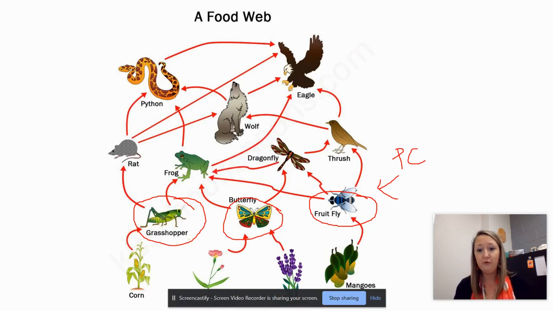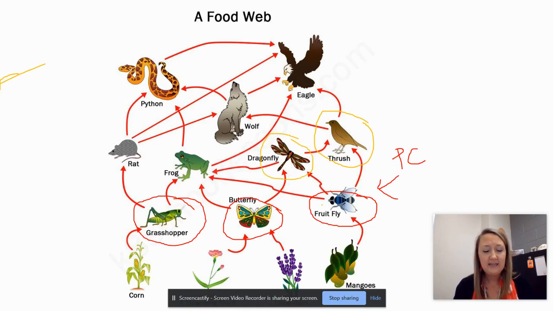Now, if a fruit fly gets eaten by, I can't find my pointer. There we go. If a fruit fly gets eaten by a thrush, a bird, this is a secondary consumer. If a fruit fly gets eaten by a dragonfly, that is a secondary consumer.